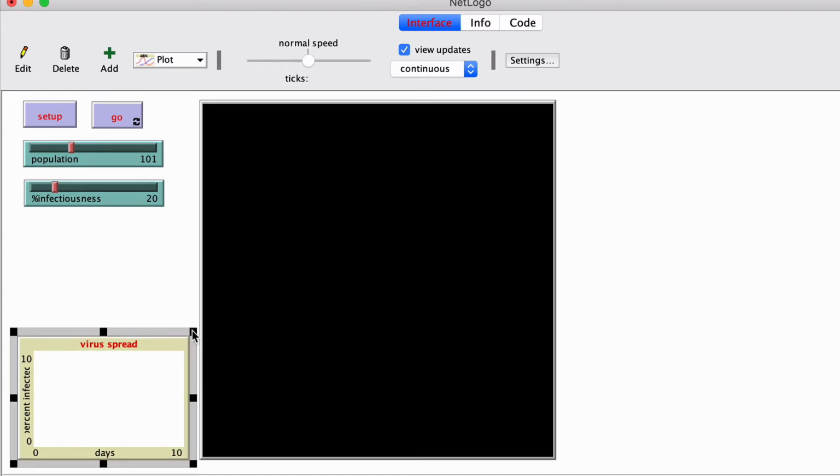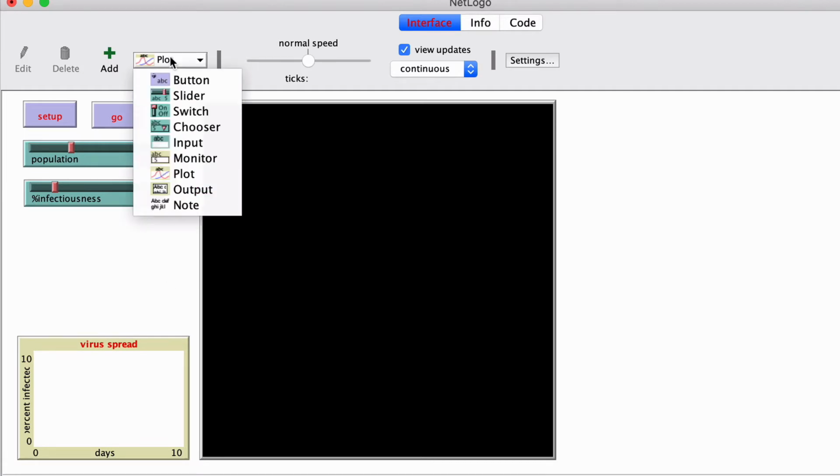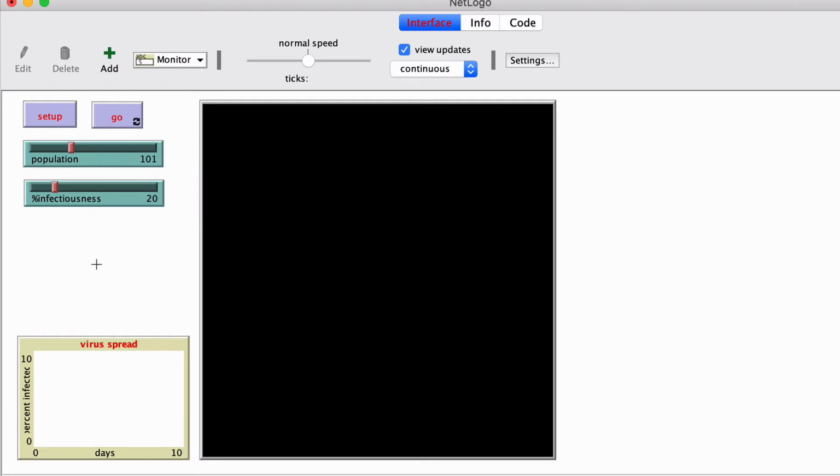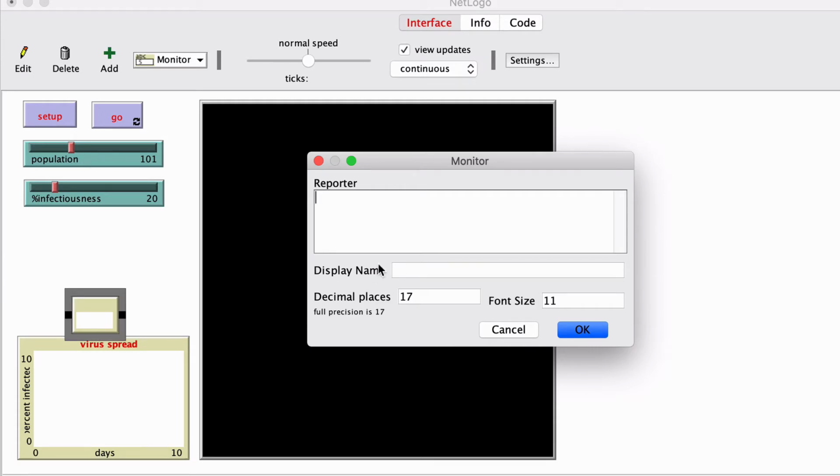Okay, that's good. Now, in addition to the plot, let's have it give us a number for how many people are infected, the percent infected, and how many days have passed. So this reporter will report the percent infected, spelled just as we did it before, a percent sign, all lowercase, infected, and that will be the display name.